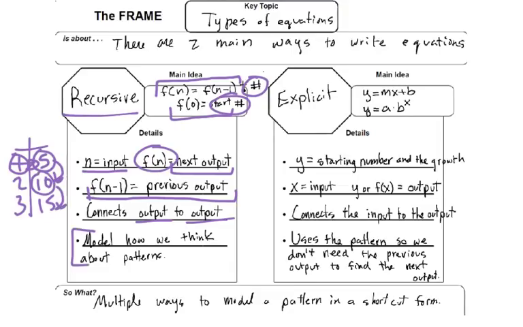Okay, and the reason we do that is because it models the way we think about patterns. If I give you a pattern, you automatically use what you know to help you find what you need to know. That's the way our minds think about patterns.